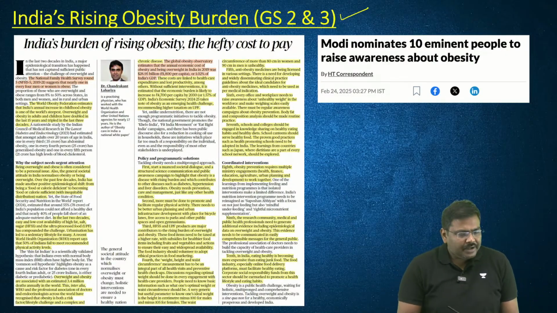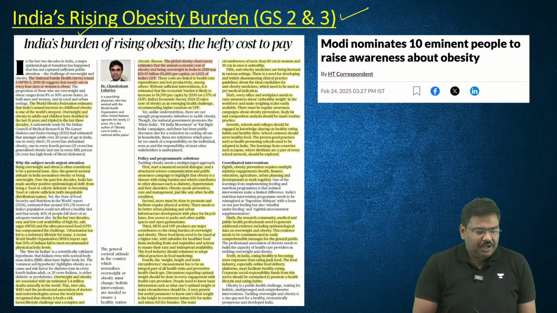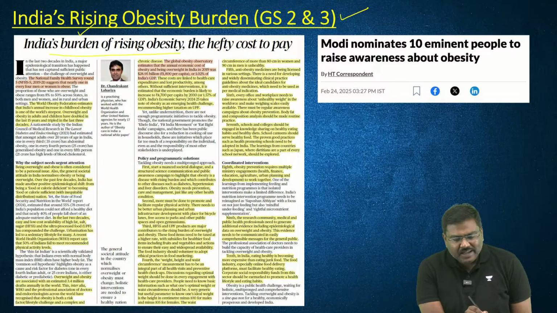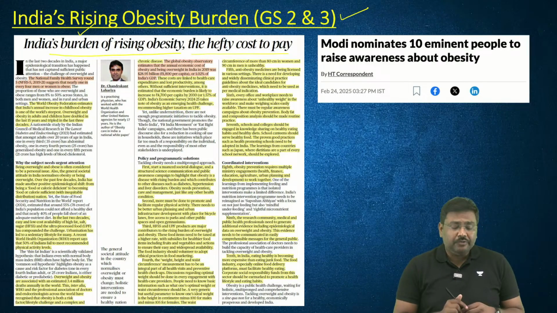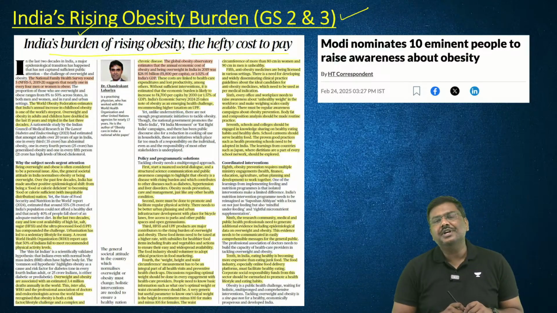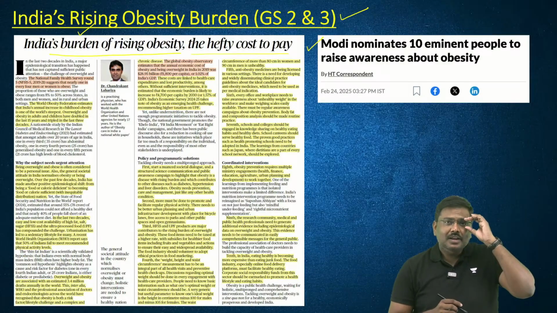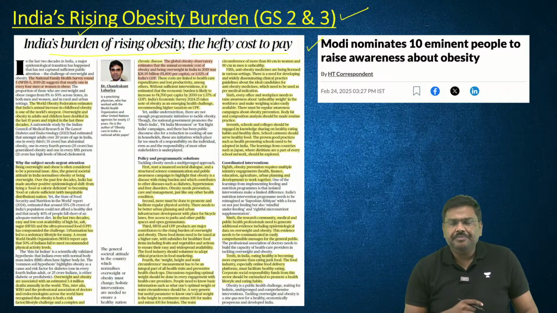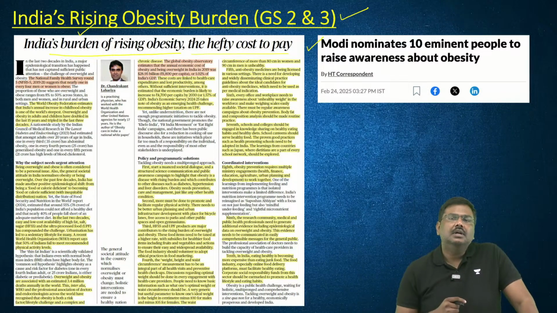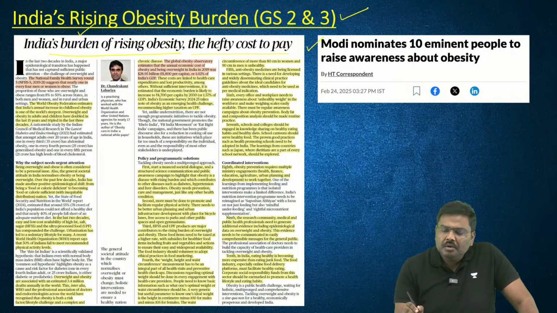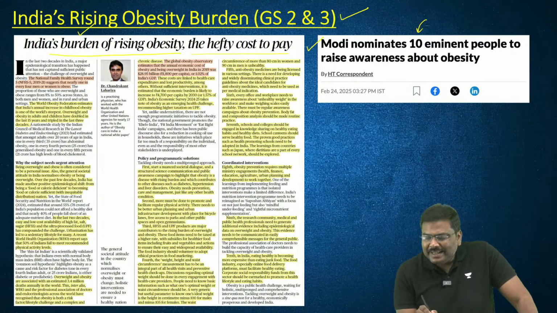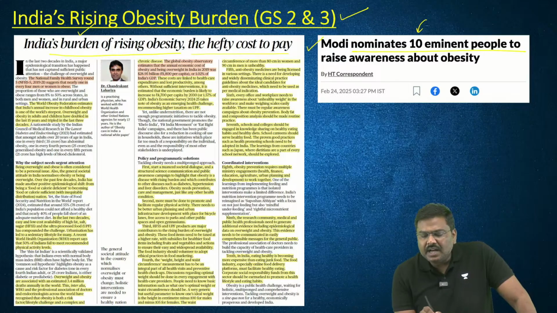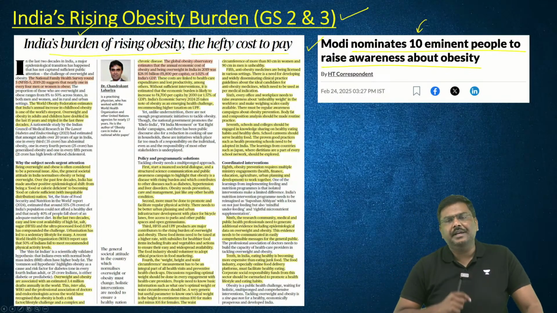The first important article, the editorial page: India's burden of rising obesity and the hefty costs associated with obesity. In recent times, in one of the discussions, Mann Ki Baat, the Prime Minister nominated 10 eminent people to raise awareness regarding obesity.